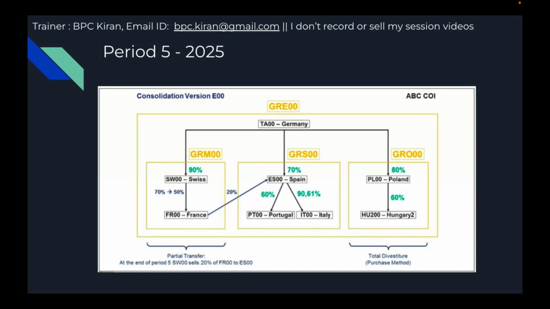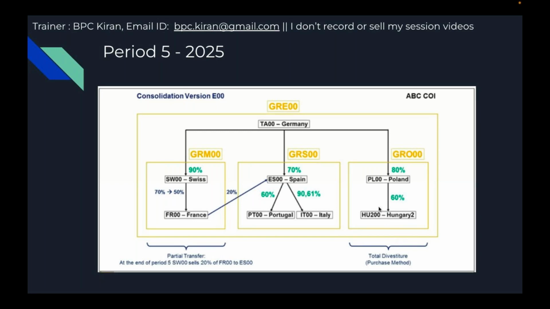So when the total divestiture happens, the entire reported data should be reversed. Reported data means whatever you released or whatever data you loaded through CSV files. That is called reported data, right? In the group currency. So the reported data, standardized data, whatever is there against the associate consolidation unit should be reversed.